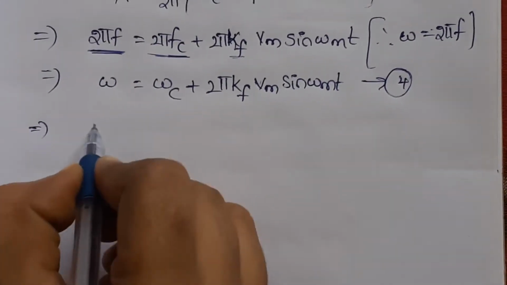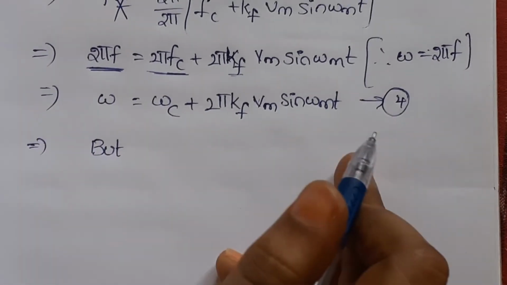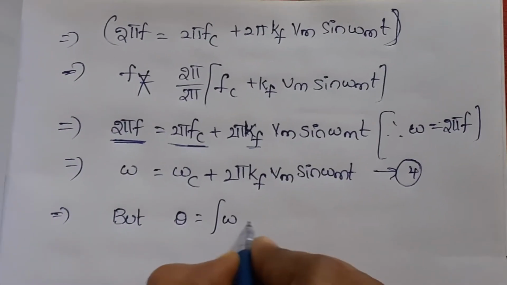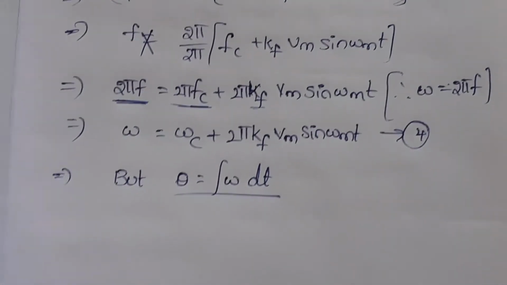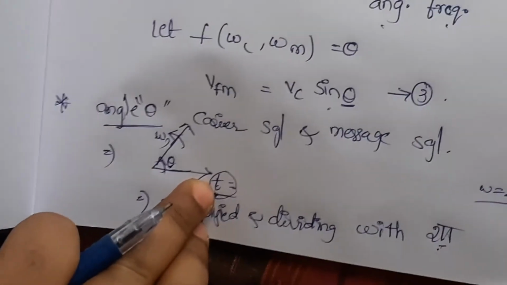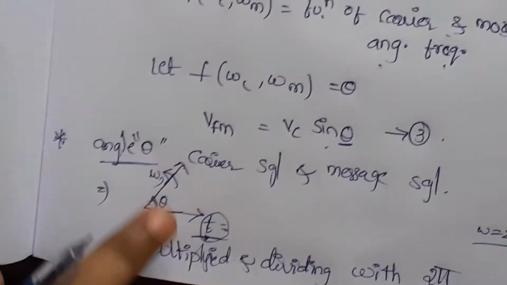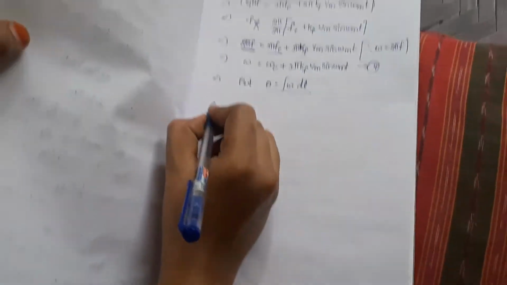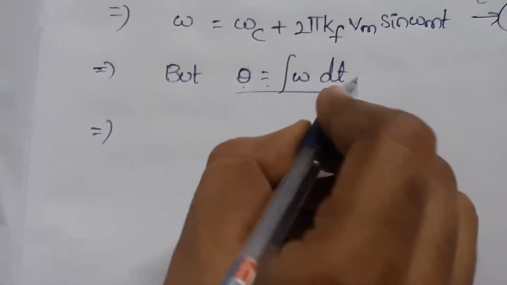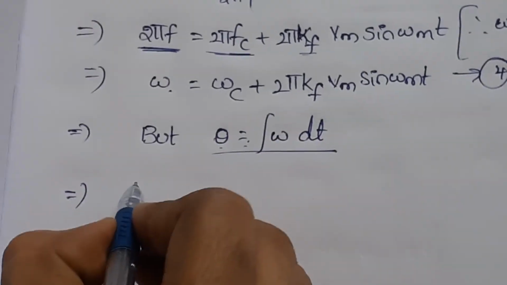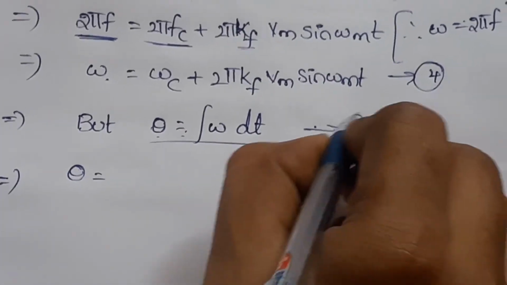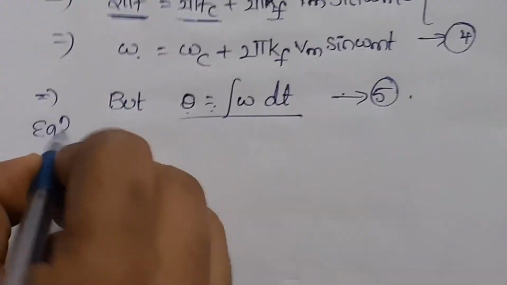But now we'll find the angle, no? Angle theta equals the integral of omega dt. As I said, t is multiplied with angular frequency as well as theta, right? So taking the angle from the angular frequency, we automatically find the timing response. That's why theta equals the integral of omega dt. We already have the omega equation, so just substitute it; we'll take this as equation 5.